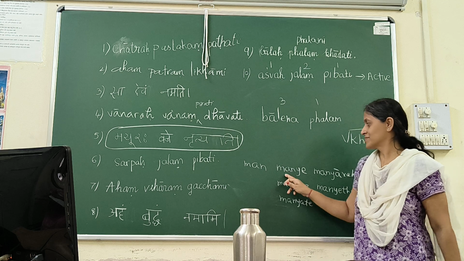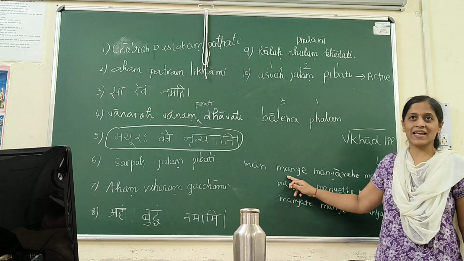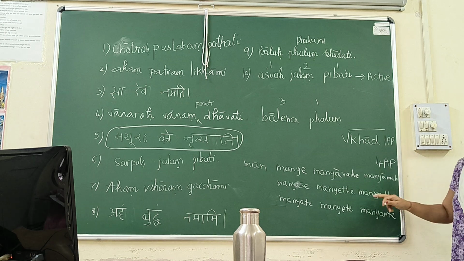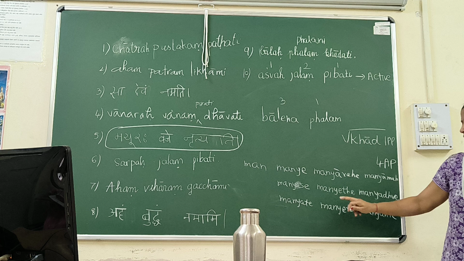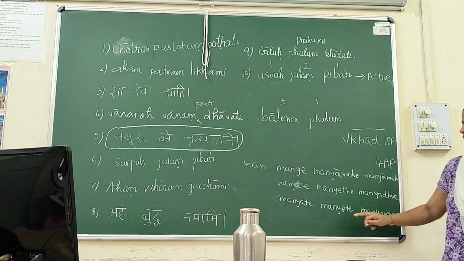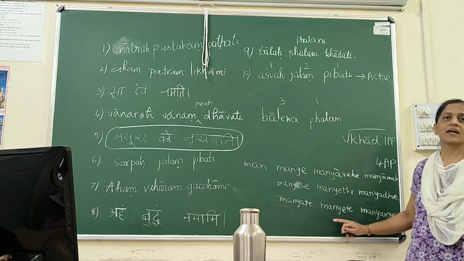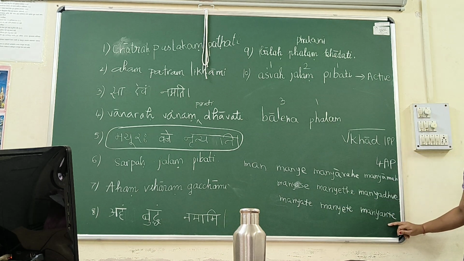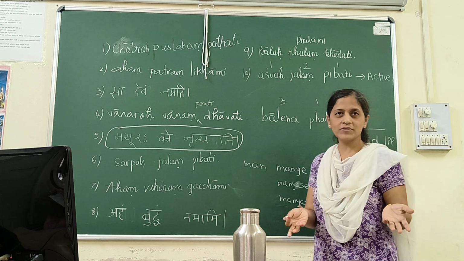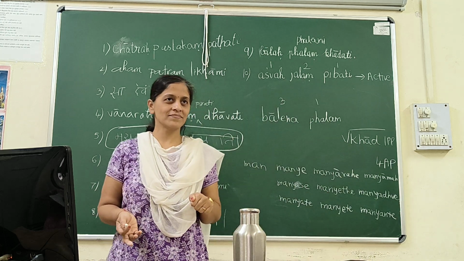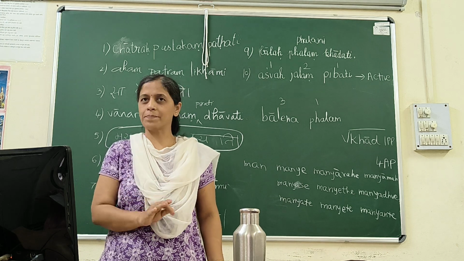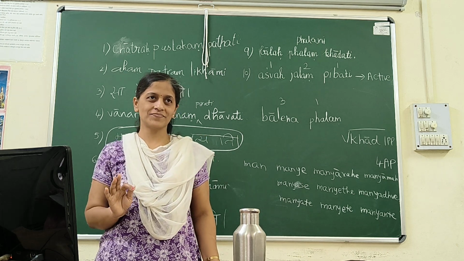Khadye, khadyamahe, khadyase, khadyete, khadyate, khadyante. If khada is 4ap, these will be the forms. Do you all agree? Yes or no? Yes. If khada is of 4ap, these will be the forms of khada.